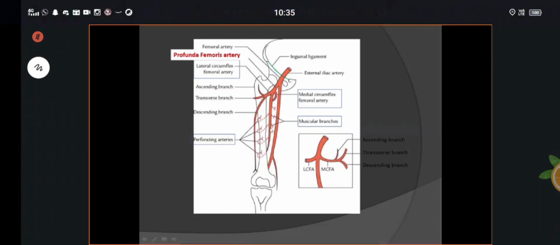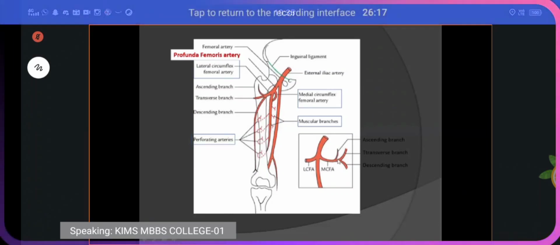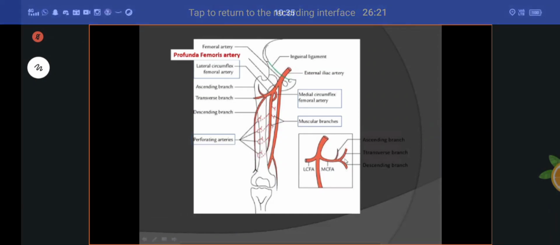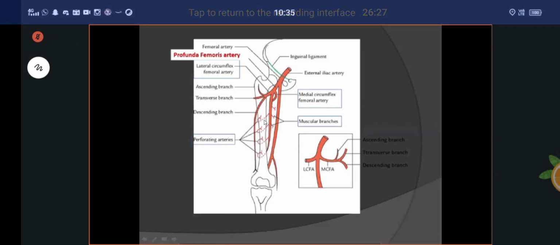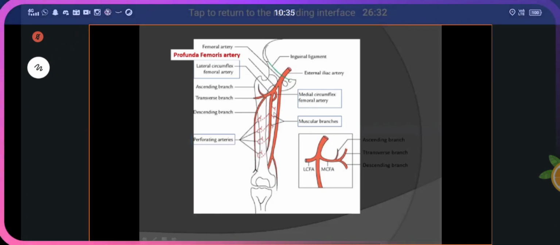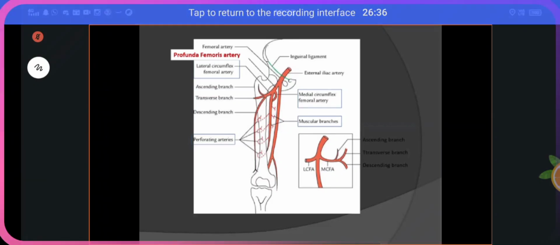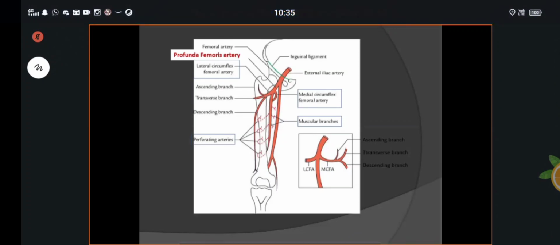These are called the muscular branches. Again, the medial circumflex femoral artery divides into ascending, transverse and descending branches. Understand? After that you can see three perforating branches, and the fourth one is the continuation of the profunda femoris artery. That is called your profunda femoris artery. Clear?